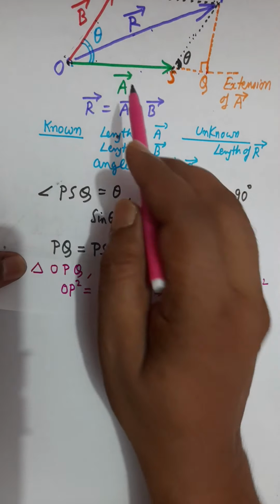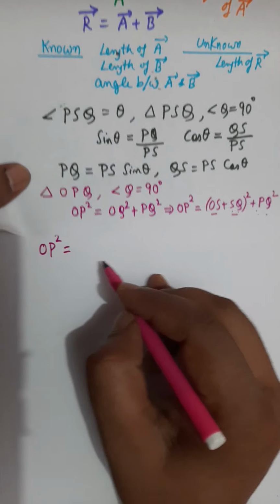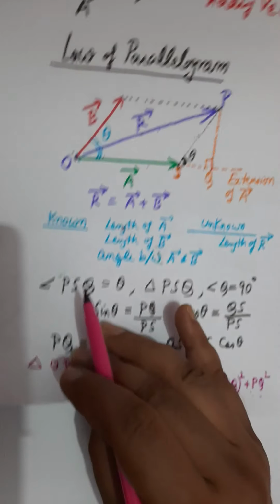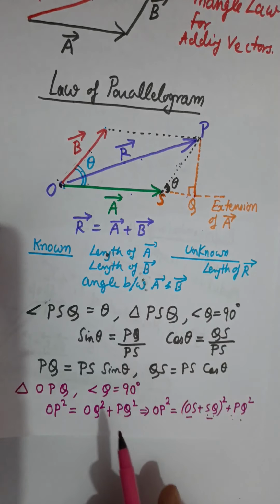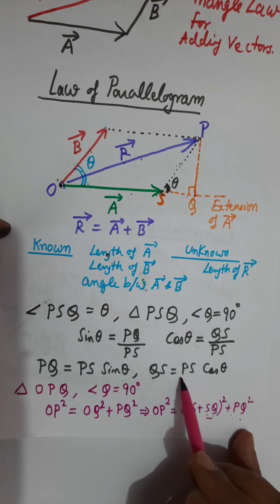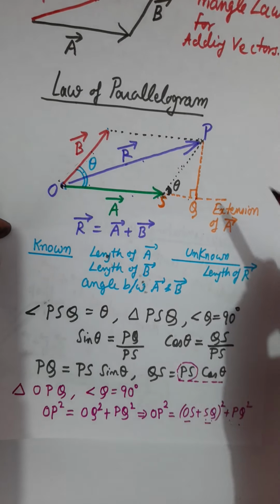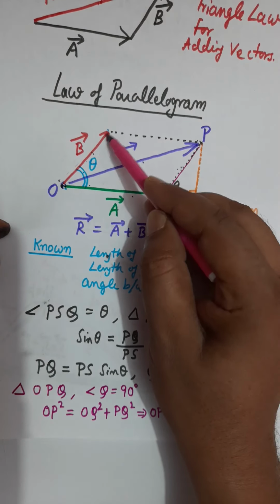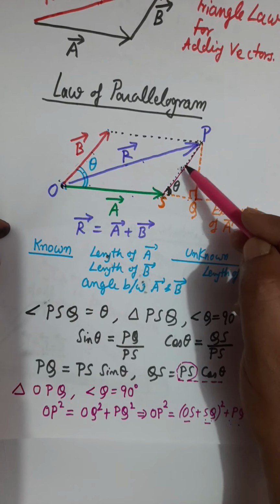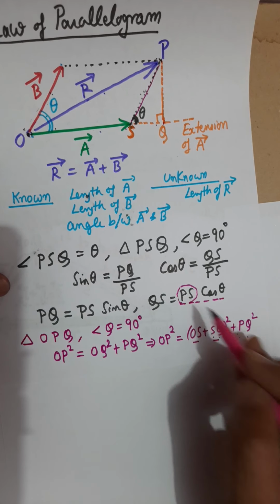Look at the figure. Length OS is the length of a vector, so you will write it A. Plus, what is length SQ? This length SQ is PS cos theta. And what is PS? This length PS, being a parallelogram, is the same as the length of vector B. So this length PS will be the same as B.